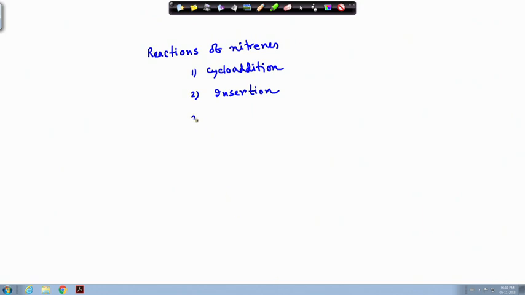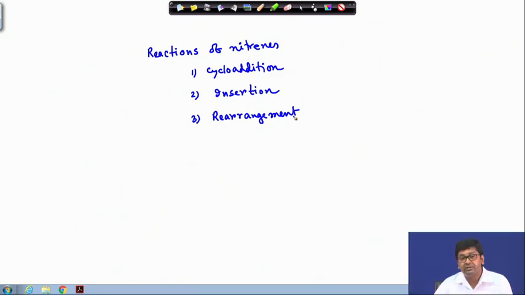Finally, we will discuss a lot of rearrangement reactions, as per example, Hofmann rearrangement, Lossen rearrangement, Curtius, like different types of rearrangements with nitrenes. So, next we will see the first topic of our nitrene reactions, that is the cycloaddition.